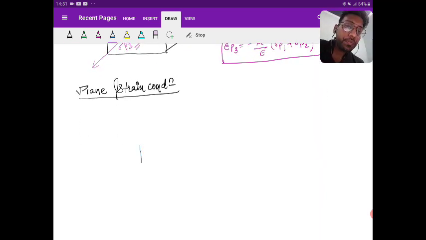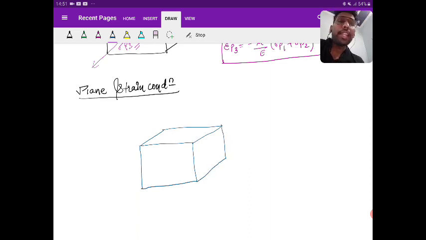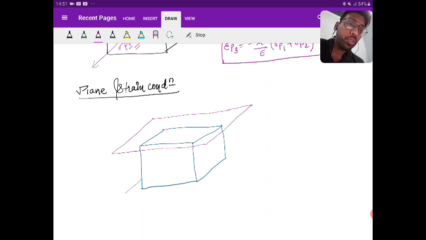Suppose this is the structural element, and this structural element is restricted to move in one of the directions. You can visualize this. Just a minute. You will be able to visualize this. I am guaranteeing you are going to visualize this.